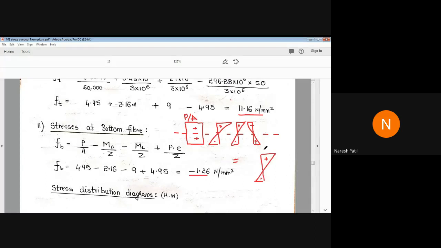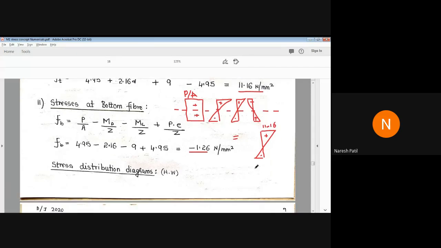So here we have got 11.66, and here we have got 1.26. Is it clear? Yes. Is it clear? Yes. Anyone, please? Yes, sir.